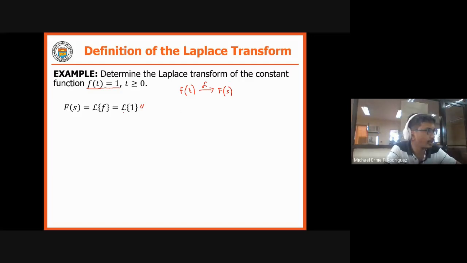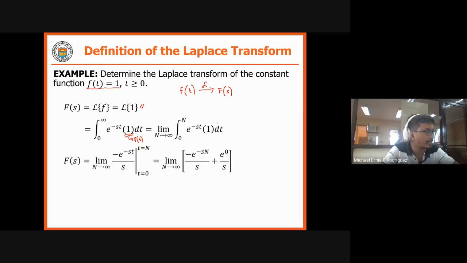So we now have to solve in this example the Laplace of 1. Upon applying the integral from the definition, that is e raised to negative st times f of t, and this 1 is your f of t. This is an improper integral, so we apply the limits concept so we can integrate it. We now have the limit as n approaches infinity of the integral of e raised to negative st times 1 dt, with limits from 0 to n. So this is just e raised to negative st dt.